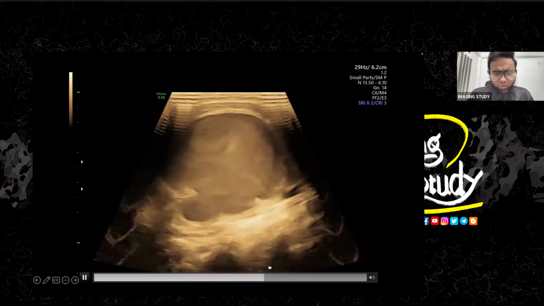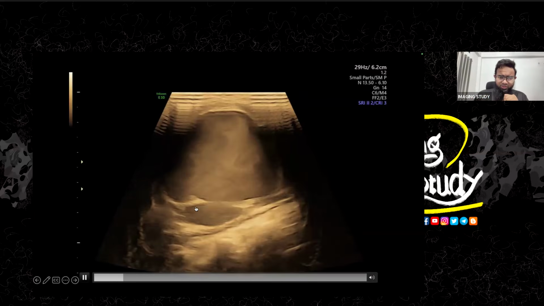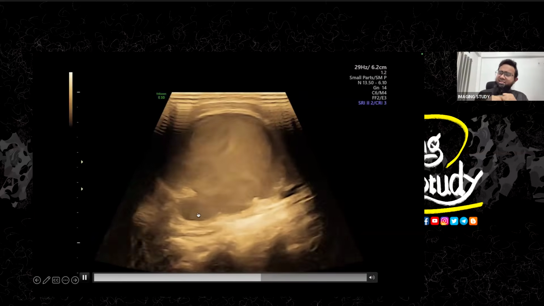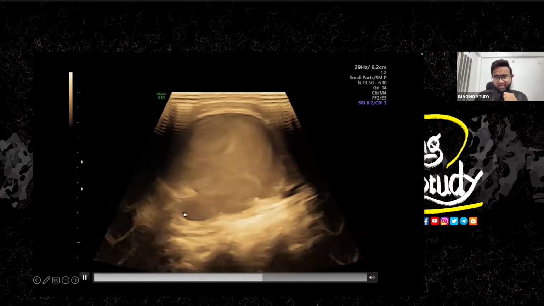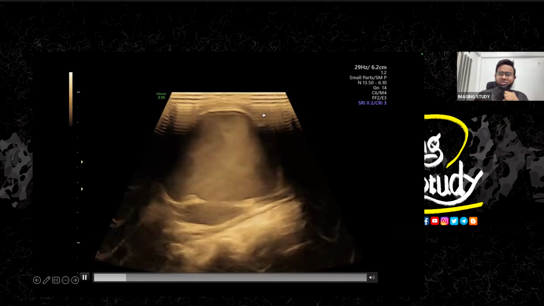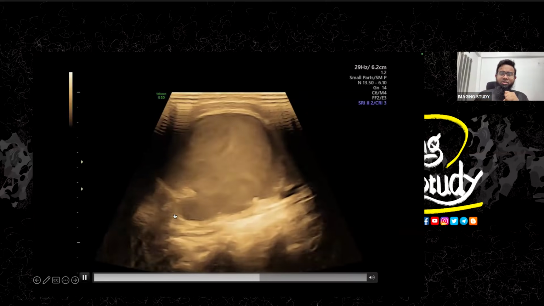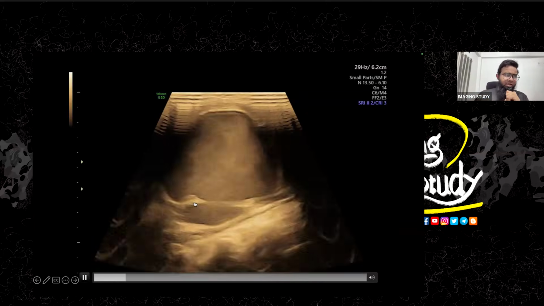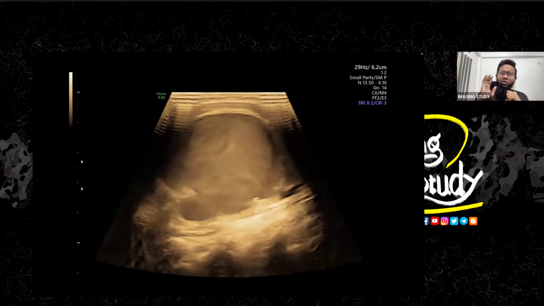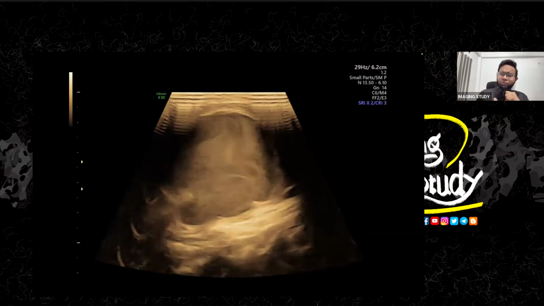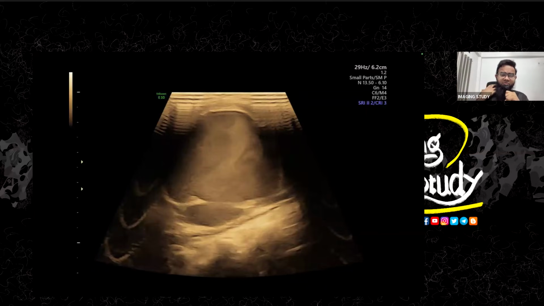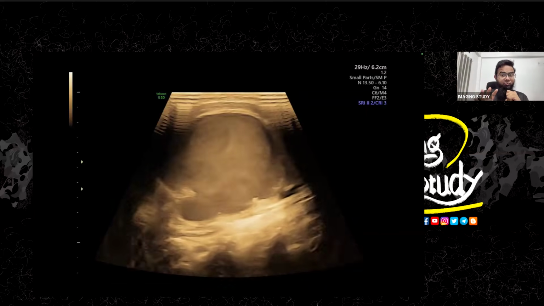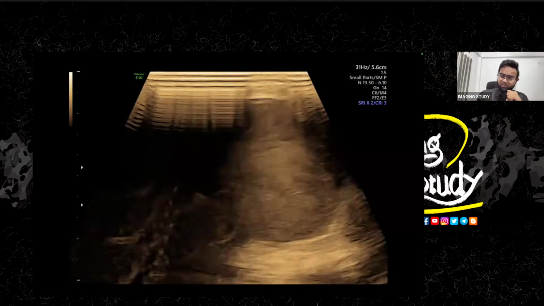So now the question is, it is connected to this vessel. So which vessel is that? This is actually the internal jugular vein. So the pseudoaneurysm is connected to the internal jugular vein. This is very unusual, to have this amount of flow from an aneurysm of the internal jugular vein. So we are not satisfied. Let's see a little bit.